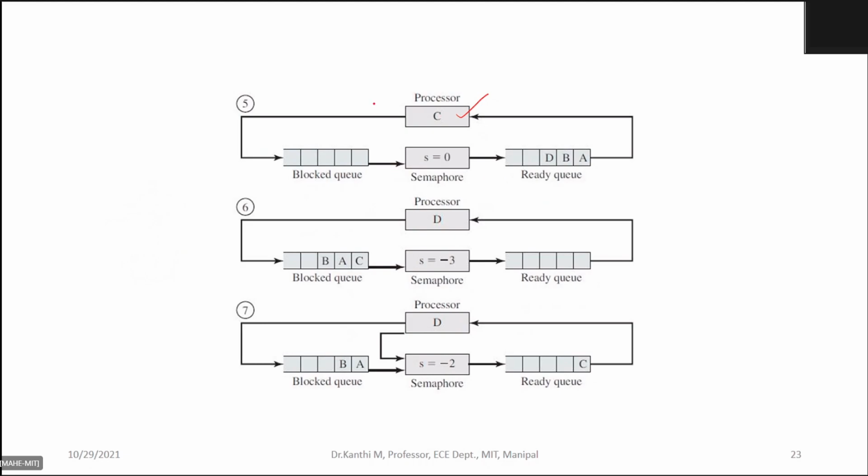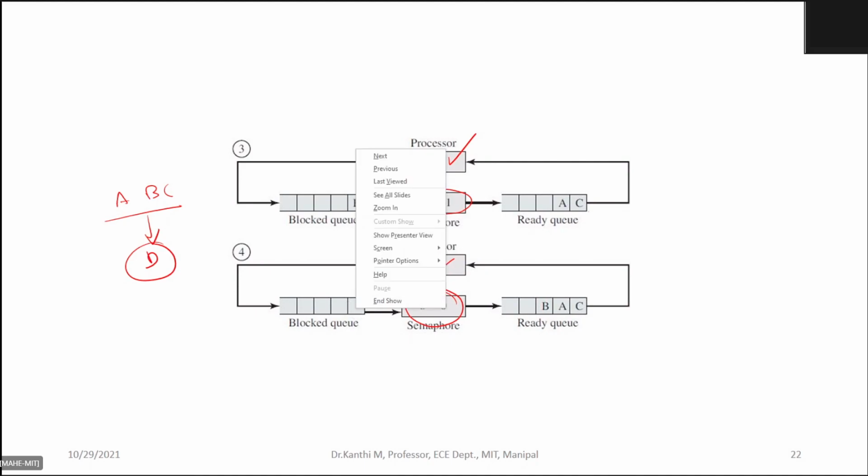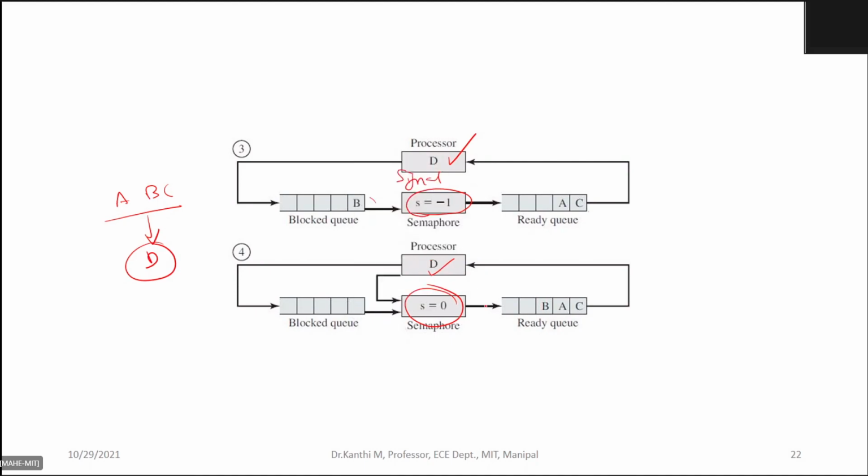Now after initiating the signal, D will be pushed. Moreover, if you note here, when D has initiated the signal, not the wait, B no longer has to wait in the block queue.